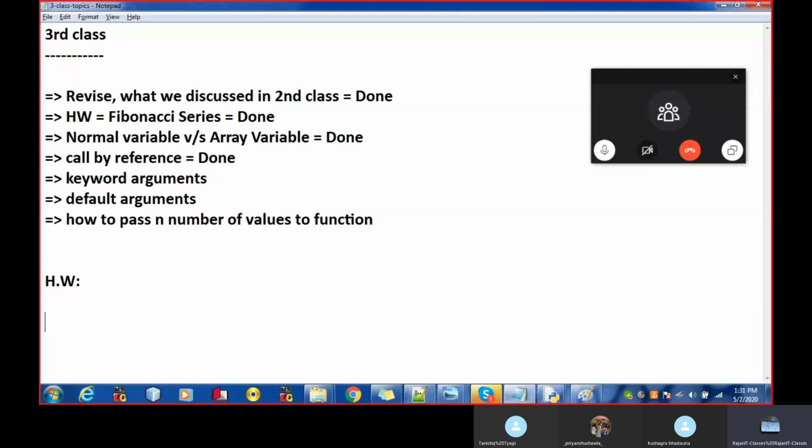So enter a number. Take a table function.